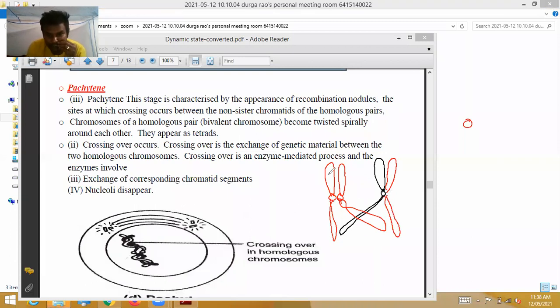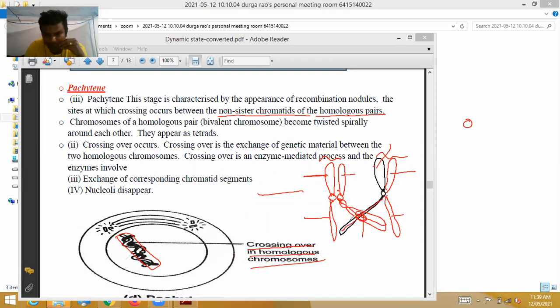This is a sister. This is a chromatid, this is a chromatid, this is a chromatid, this is a chromatid. So these are sister chromatids, and this to this relation is non-sister chromatids of homologous pairs. These are all homologous pairs. This pair is from mother, this pair is from father, this pair is from mother, this pair is from father. In between non-sister chromatids of homologous chromosomes, crossing over occurs. Actually it occurs like this way, but in pictures we cannot differentiate like that. How does it happen? Like this way. See, crossing over in homologous chromosomes.